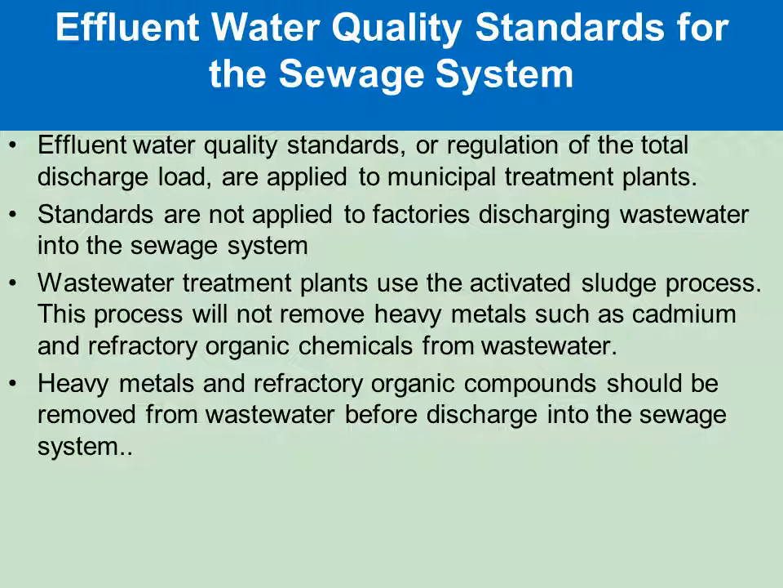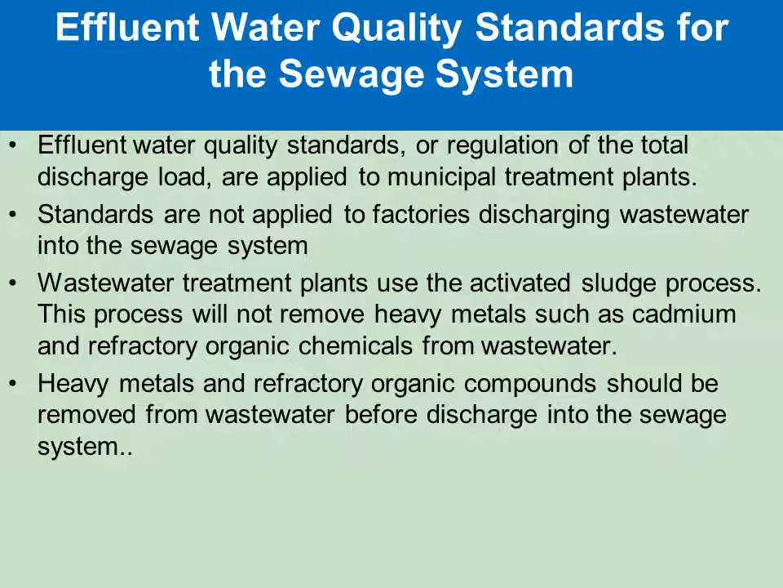So wastewater treatment plants normally use the activated sludge process. Through this activated sludge process, we can remove a large amount of BOD, etc. BOD is biological oxygen demand, that is the amount of oxygen required for the biological decomposition of organic matter. So if you remove this BOD, the organic load can be reduced. So normally the activated sludge process is used in wastewater treatment.